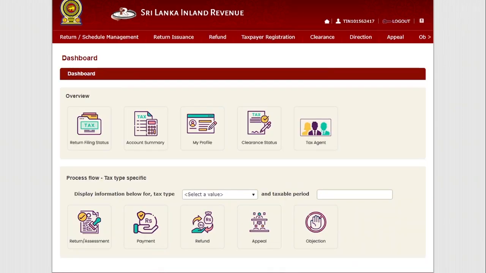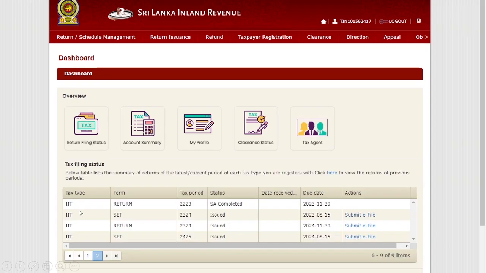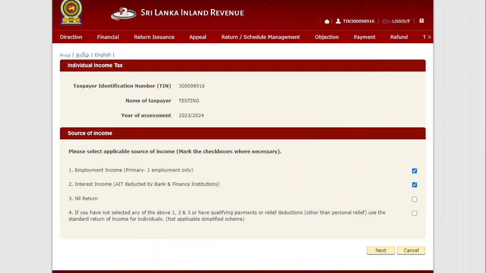This is the screen you can see. Then you have to select this return filing status. Then you have to select this. There is the IIT return. Then you are going to submit this IIT return. Just select submit the e-file. This screen will appear on your computer.